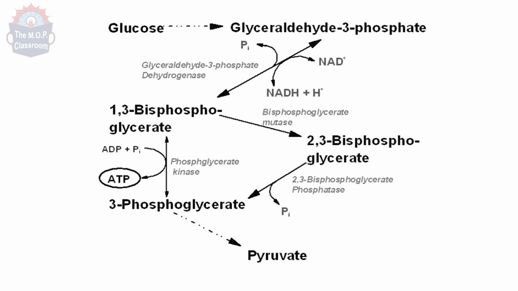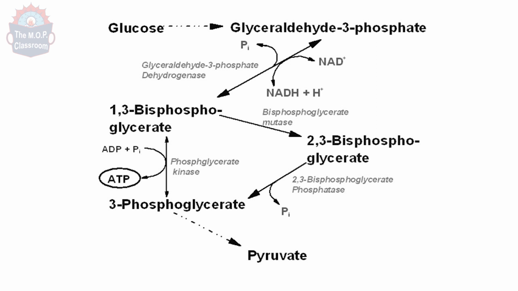In RBC, there can be a bypass reaction where this 1,3-bisphosphoglycerate, without getting converted to 3-phosphoglycerate, gets converted to 2,3-bisphosphoglycerate. Now, the reason for this is that in mature erythrocytes, this 2,3-BPG has a major role in favoring the unloading of oxygen to the tissues.